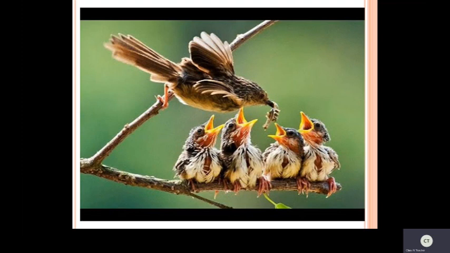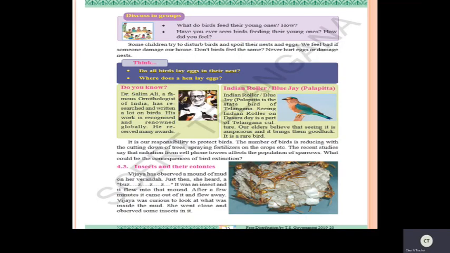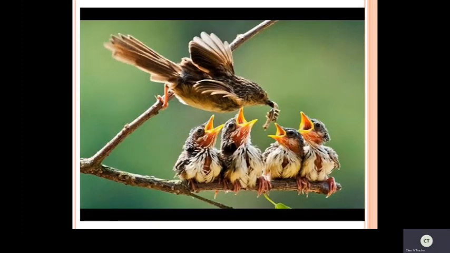Have you seen how they are feeding their babies? Now see here. However, you have seen birds, how they are feeding the young ones. Have you ever seen this? So if you have not seen, you can see this picture. See how they are feeding their babies?